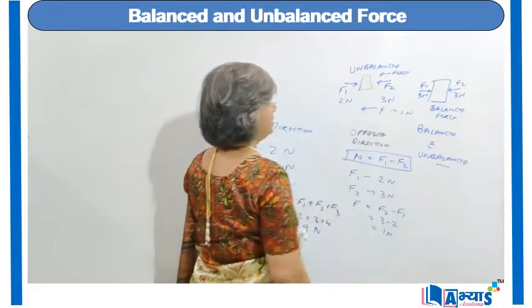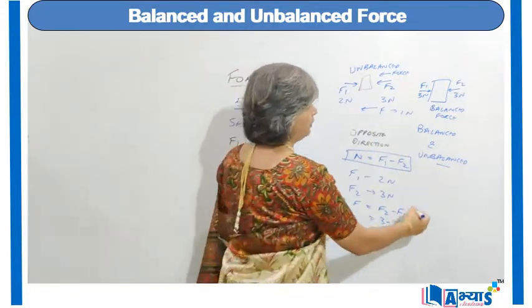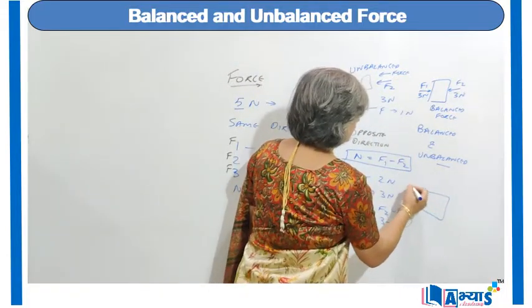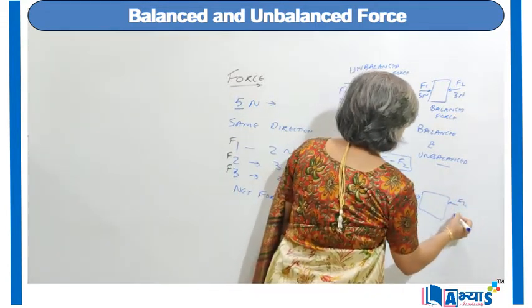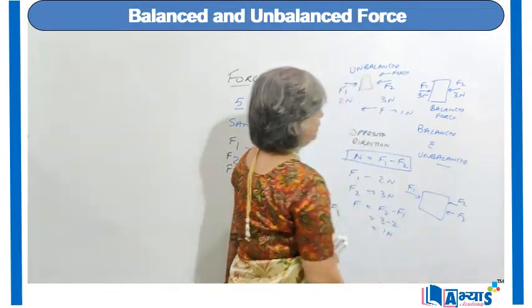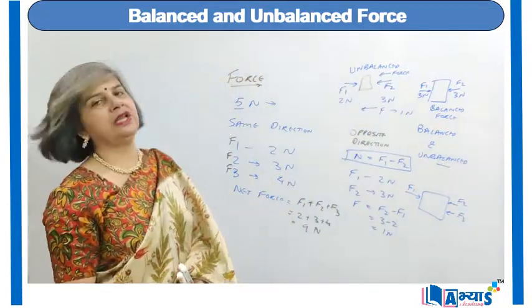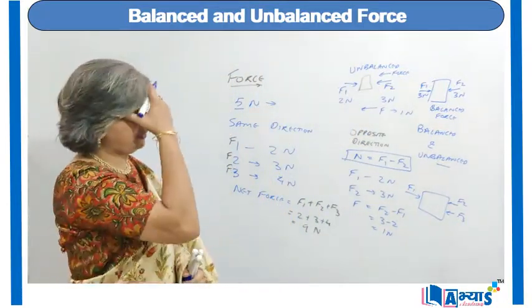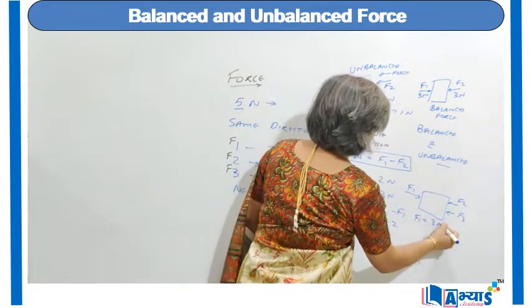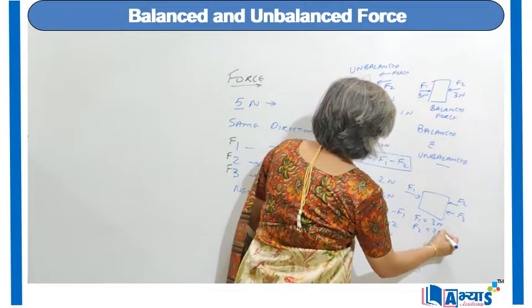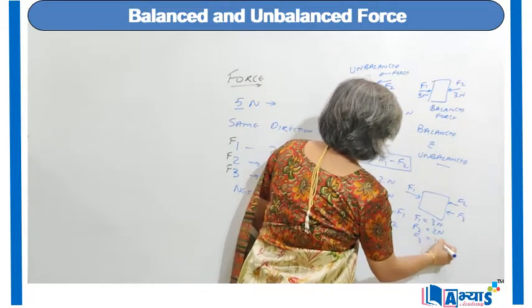Let us take another example. Suppose we have a box in which a force F1 is being applied from one direction, and from the other direction F2 and F3 are both being applied. Let us suppose F1 is equal to 3 newtons, F2 is equal to 2 newtons and F3 is equal to 1 newton.